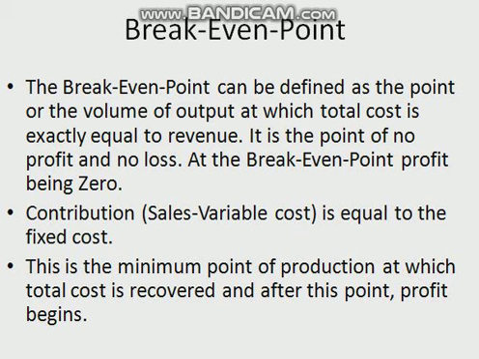In this, a point came up of margin of safety. Now, what is margin of safety? Margin of safety is the difference between actual sales and sales at the break-even point. If the distance is relatively short, it indicates that a small drop in production or sales will reduce profits considerably. Margin of safety may be expressed in absolute money terms or as a percentage of sales. The size of the margin of safety indicates soundness of the business.